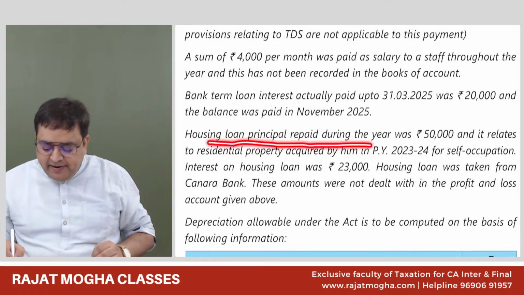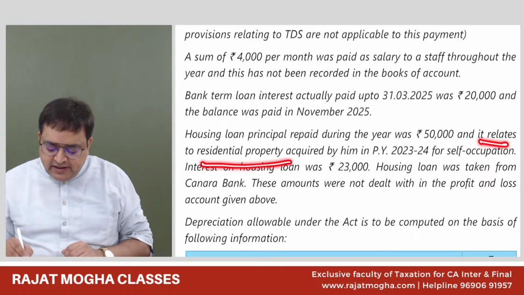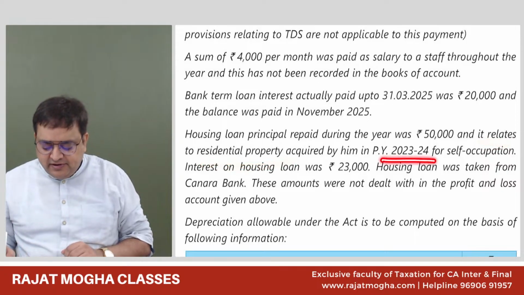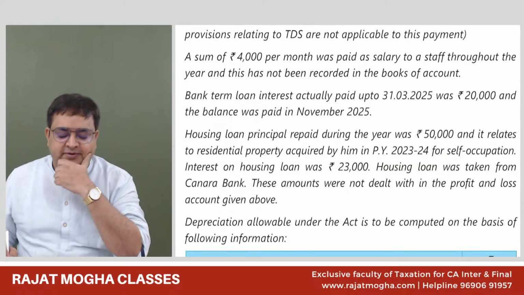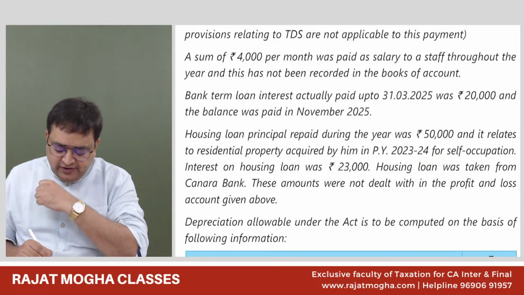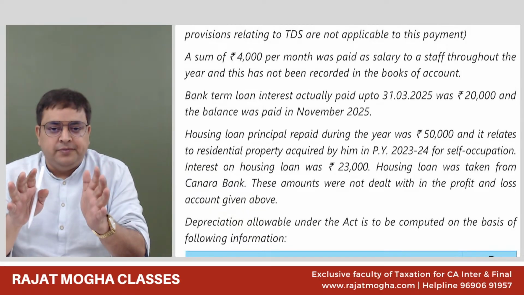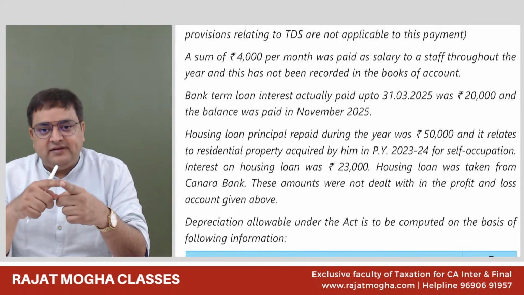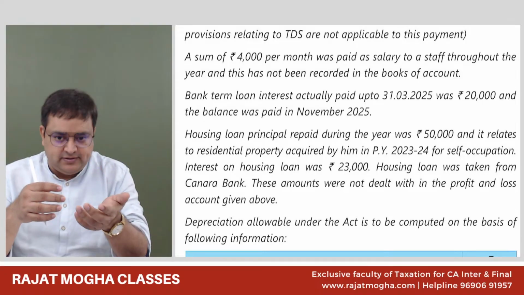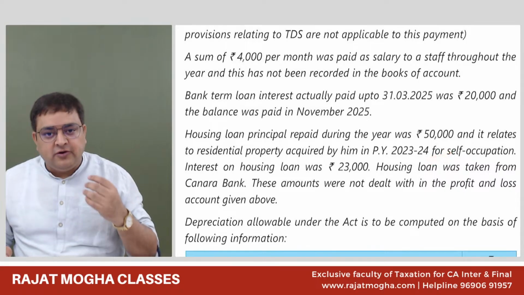Housing loan principal repaid during the year was 50,000, and it relates to a residential property acquired by him in previous year 23-24 for self-occupation. Okay. So he has acquired a property for self-occupied purpose. Guys, will there be house property income also? The answer is yes. What is the charging section for house property? The charging section is section 22. If you don't remember the section, that's okay. But the provision says that if there is a building and the assessee is the owner, then house property income is also there.